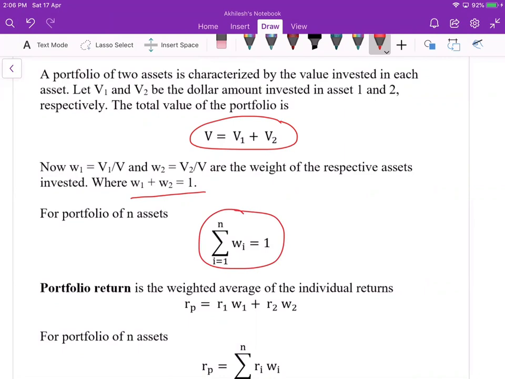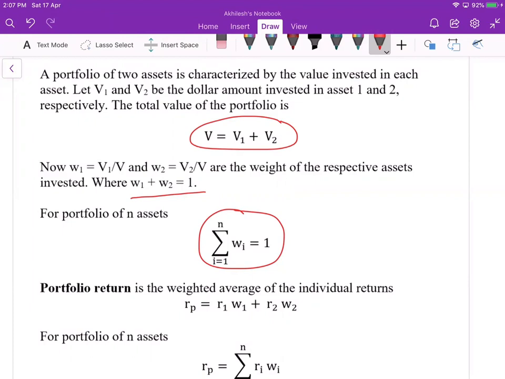Now, the return on the portfolio is the expected return. When we calculate the expected return on the portfolio, we consider the expected return on the assets, what each is expected to achieve over a certain horizon.